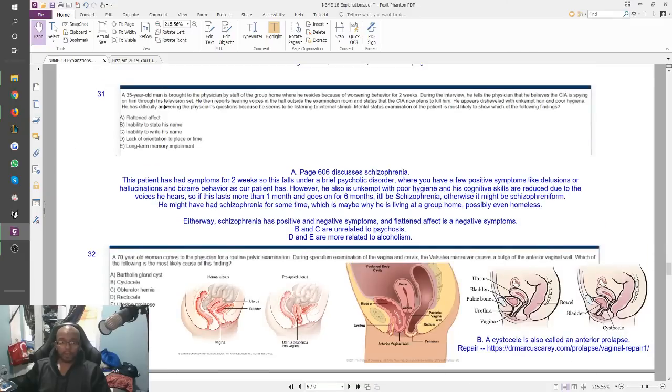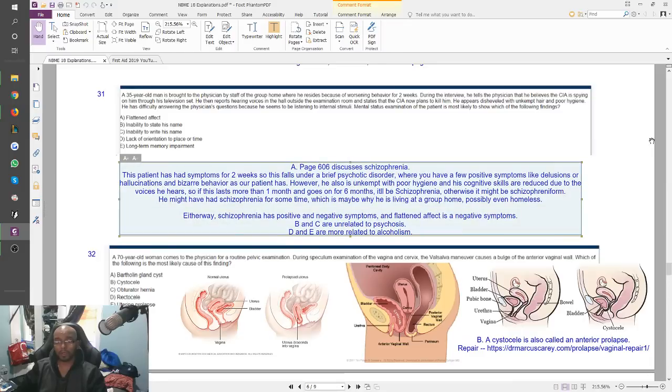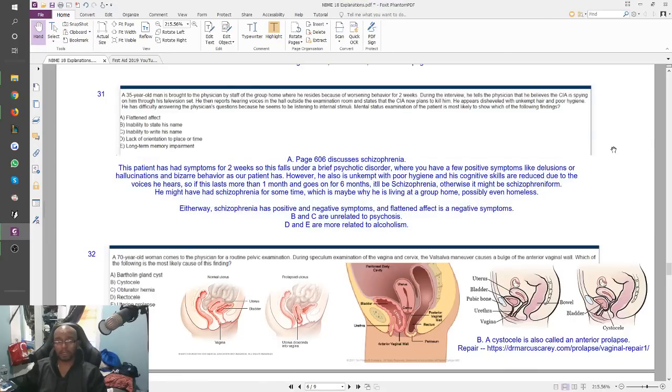31. A 35-year-old man is brought to the physician by staff of the group home where he resides because of worsening behavior for 2 weeks. During the interview, he tells the physician that he believes the CIA is spying on him through his television. He then reports hearing voices in the hall outside the examination room and states that the CIA now plans to kill him. He appears disheveled and unkempt, with poor hygiene. He has difficulty answering the physician's questions because he seems to be listening to some internal stimuli. Mental status examination of this patient is most likely to show which of the following findings.